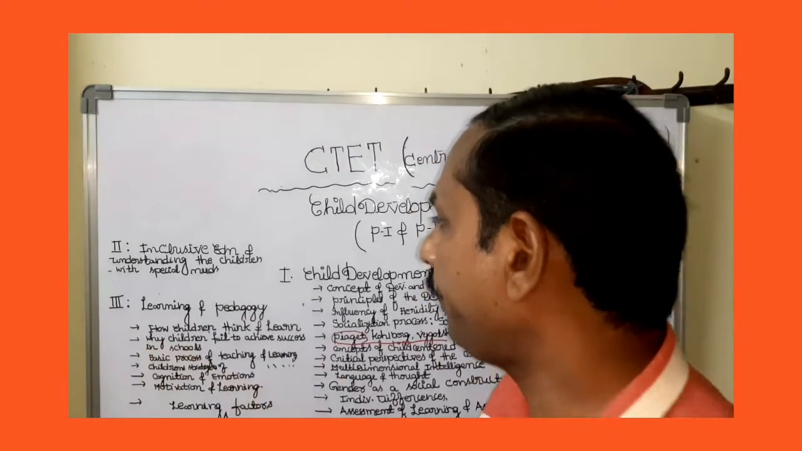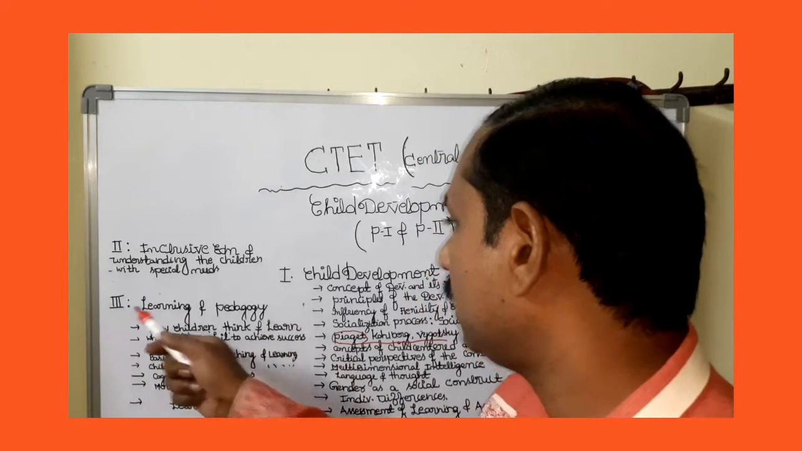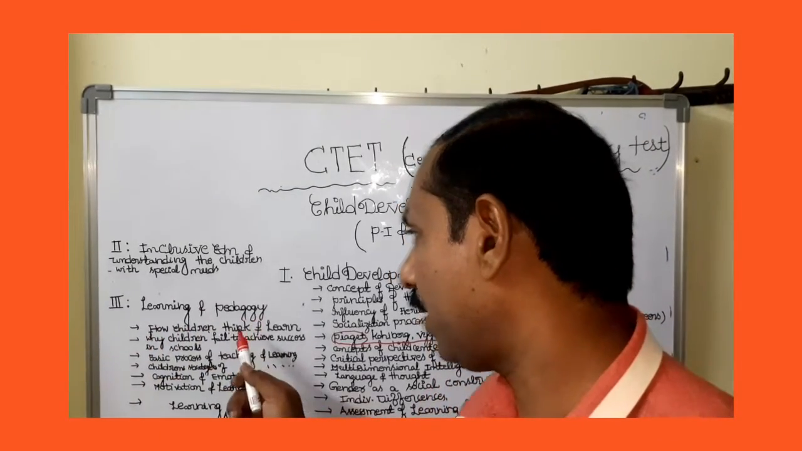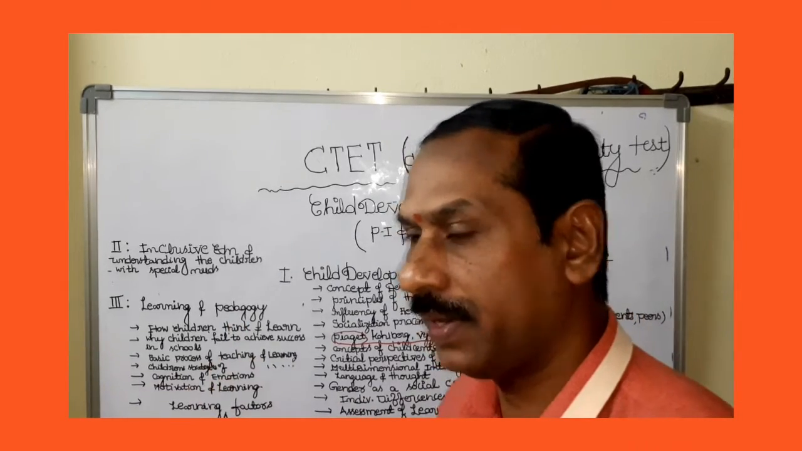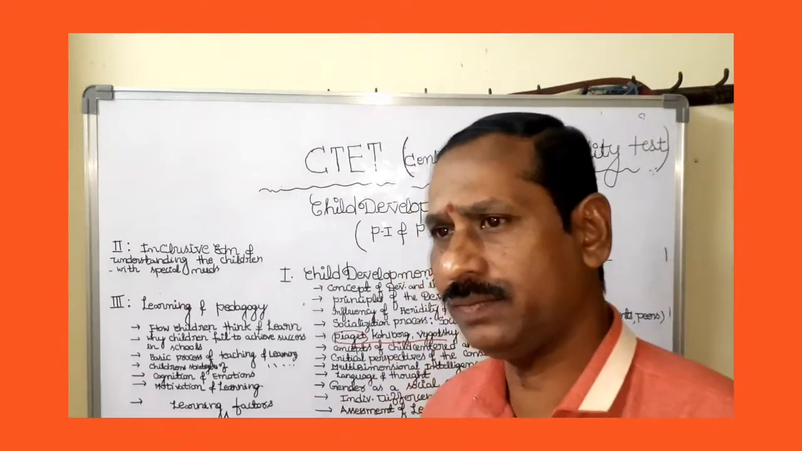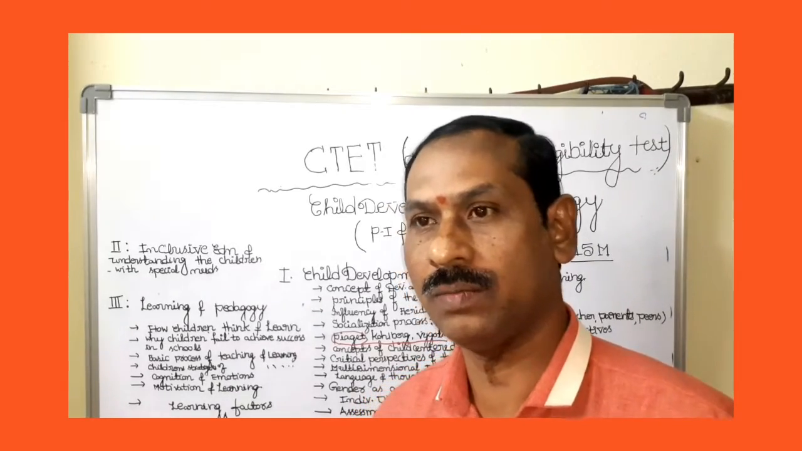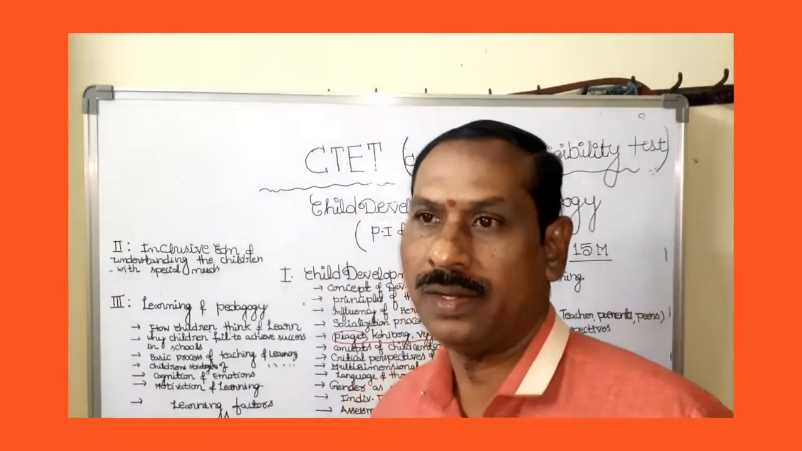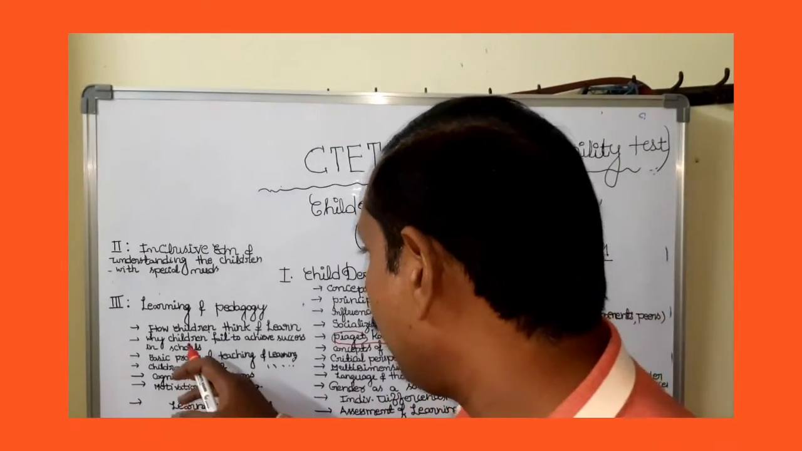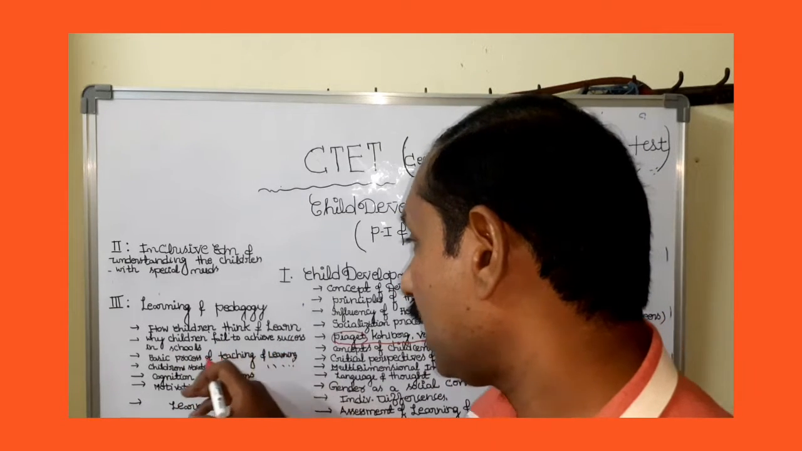Next comes the learning and pedagogy aspect. Learning and pedagogy is the third chapter, and this is a very, very important chapter. What is learning, what is pedagogy, and the difference between learning and pedagogy, and how children think and learn. Generally, how are the children thinking and learning things in the classroom, how to motivate the children, and how to develop learning in the classroom will be discussed. Particularly, how children think and learn, and why children fail to achieve success in schools.